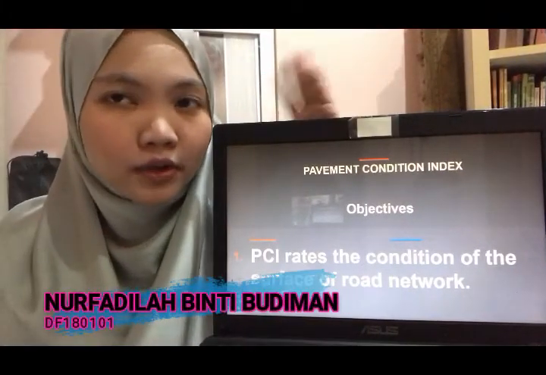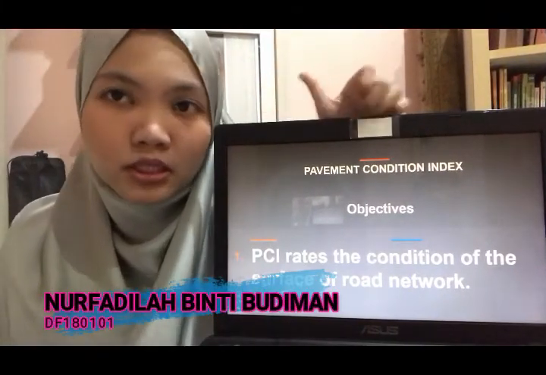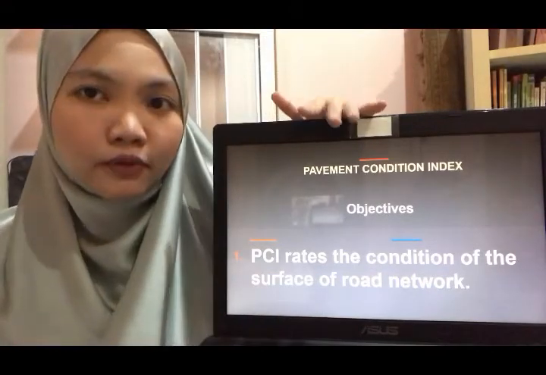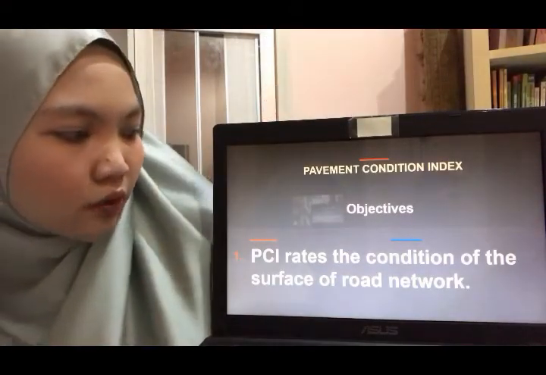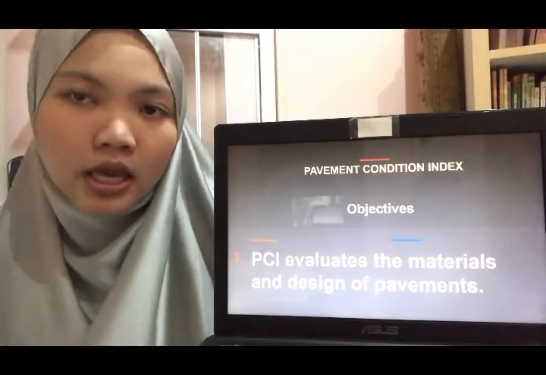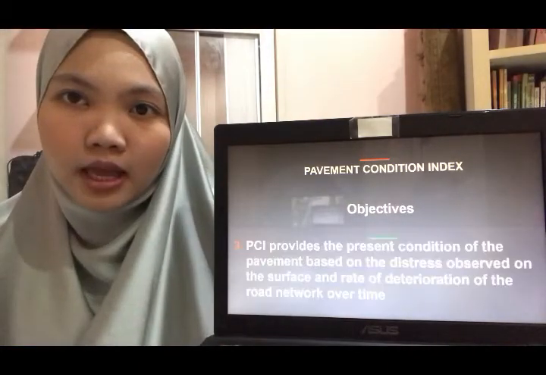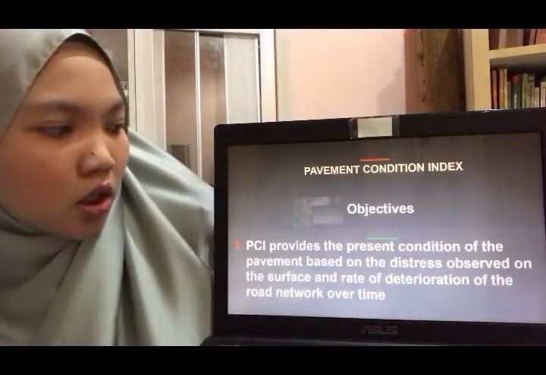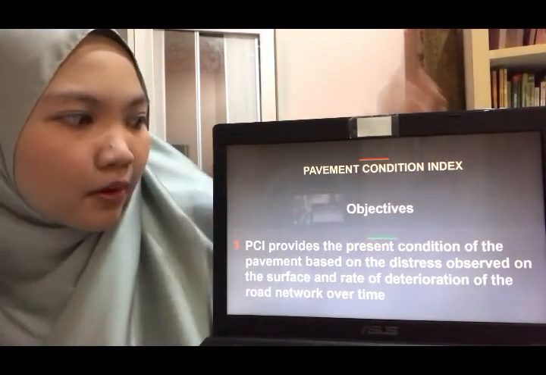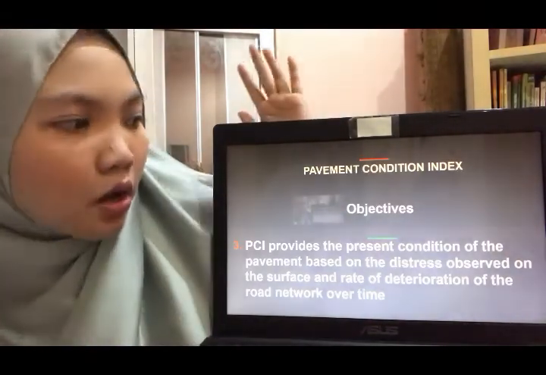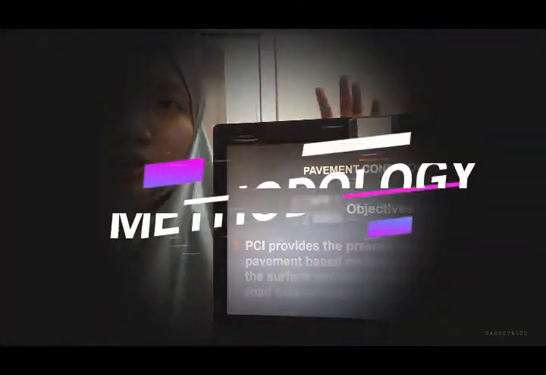So hi, I am NURFADILAH and I'm going to explain about objective and methodology. For the objective, first, PCI rates the condition of the surface of the road networks, and the second one, PCI evaluates the materials and design of the pavement and also provides the present condition of the pavement based on the distress observed on the surface.